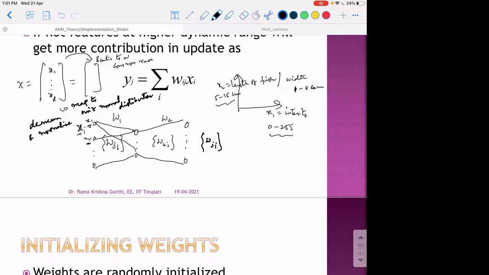positive and negative. And both positive and negative weights are required because if you see yj, or the net value at a hidden neuron, we have these weights acting as excitatory or inhibitory.